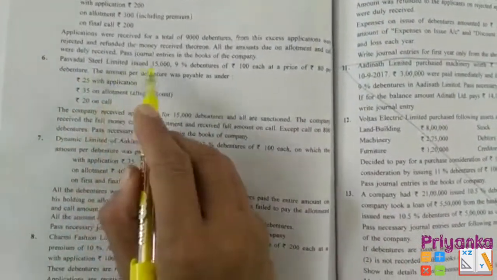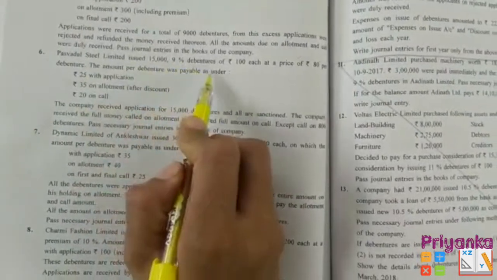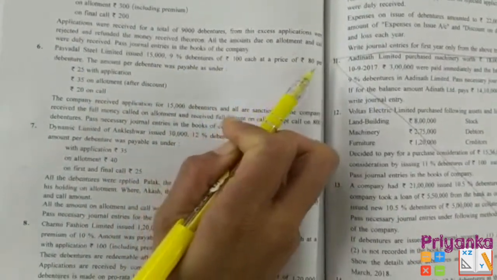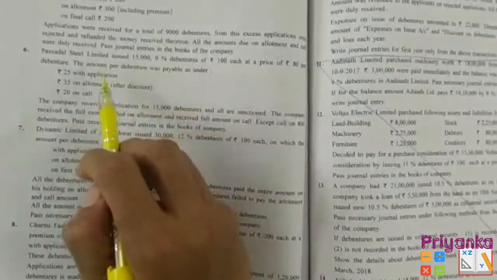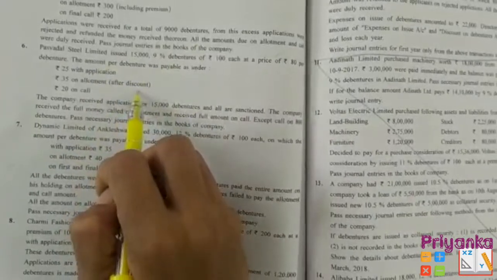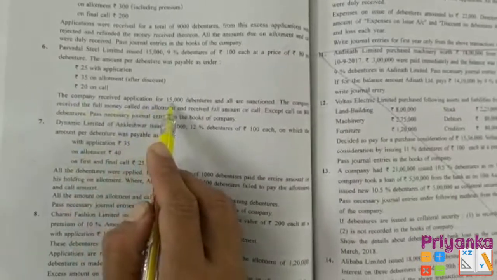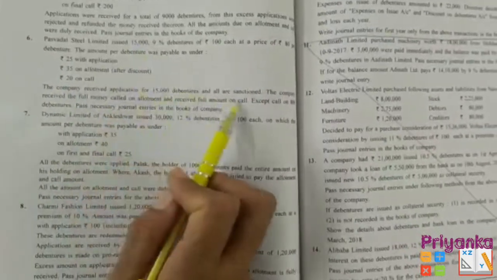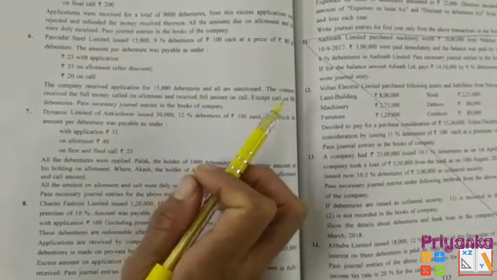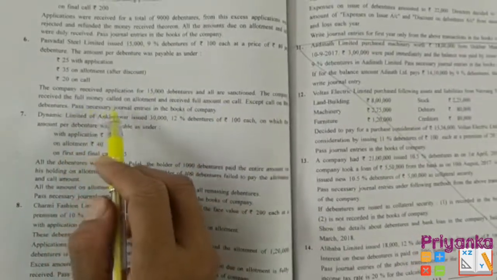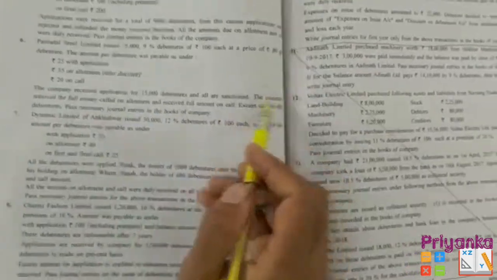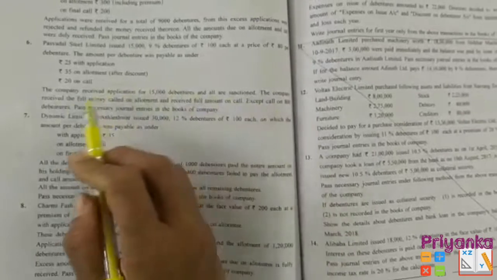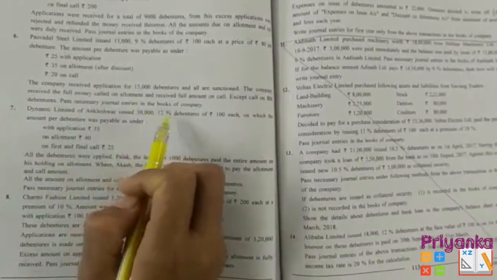Pursuant Steel Limited issued 15,000 9% debentures of 100 each at a price of 80 per debenture. The amount per debenture was payable as under. Now in this calculation we can see the discount as it is also showing over here. The company received applications for 15,000 only, so no excess debentures, and all sanctioned. The company received the full money called on allotment and received full amount on call, except call on 800 debentures. Pass necessary journal entry in the books of the company.